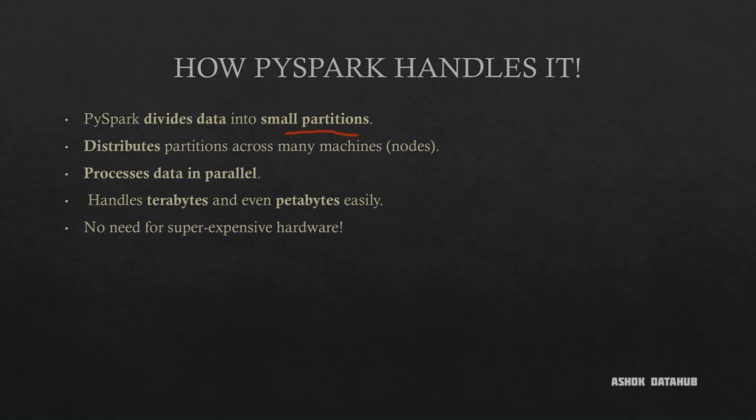Instead, it divides the data into small chunks called partitions. It distributes these partitions across multiple computers, which we call nodes. They are like individual machines, and each has some computational power and some memory. Each node processes its small piece in parallel. As a result, you can process terabytes and petabytes of data. You don't need a super expensive machine, because Spark works smartly across a cluster.